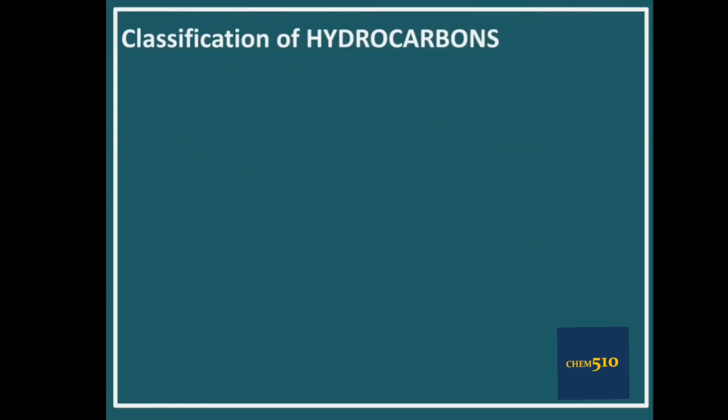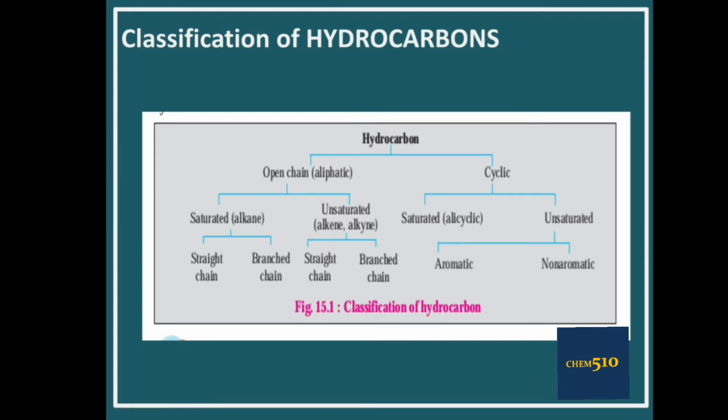So here is the classification of hydrocarbons. You can see hydrocarbons are mainly classified into open chain and cyclic. Open chain hydrocarbons are also called aliphatic hydrocarbons. Then aliphatic hydrocarbons are divided into saturated hydrocarbons and unsaturated hydrocarbons. Saturated hydrocarbons contain carbon-carbon single bonds. Examples are alkanes. And unsaturated hydrocarbons contain carbon-carbon double or triple bonds. Examples are alkenes and alkynes.